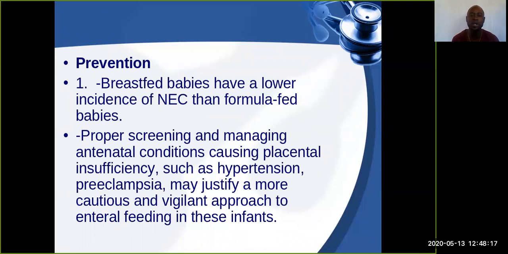But if there is a condition that compromises the placenta from supplying the fetus with its requirements, such conditions like preeclampsia and hypertension are also part of the things that may bring about necrotizing enterocolitis, because there are high chances that they will be born as premature babies.